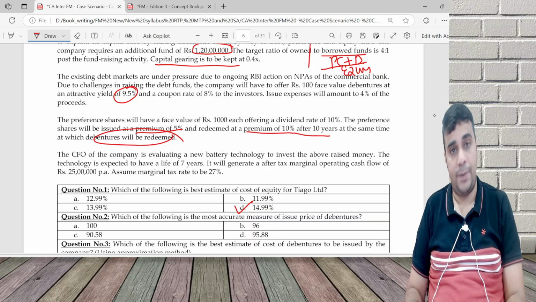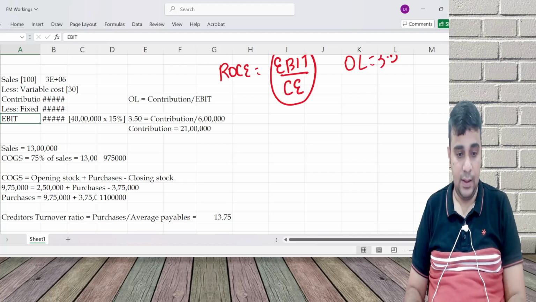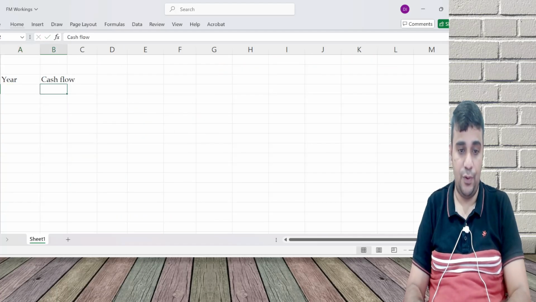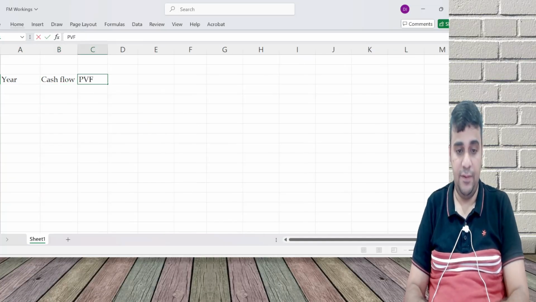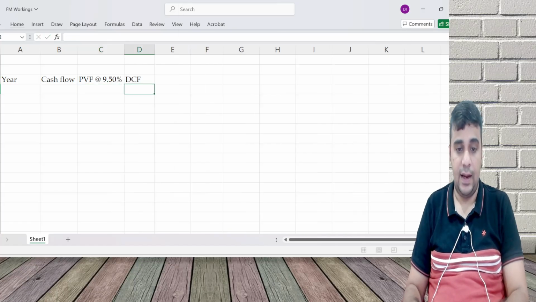Now I will do the issue price of debenture. How do you calculate the issue price of debentures? Year, cash flow, PVF at 9.5% and DCF.